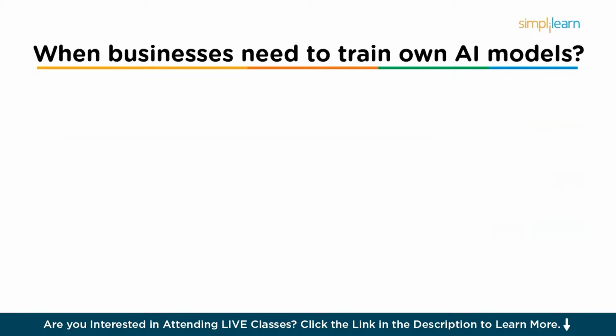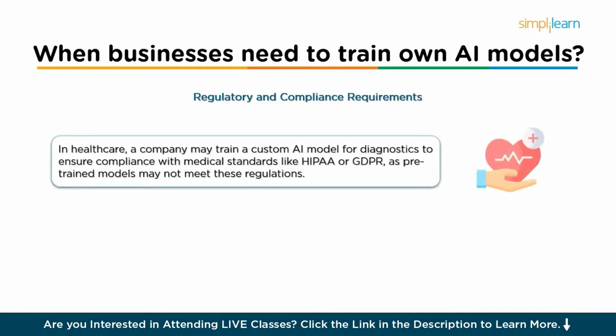Next, it can be used in cases of regulatory and compliance requirements. Certain industries are highly regulated and require AI systems that meet strict legal and ethical standards. As you know, pre-trained models may not comply with these regulations, and businesses may need to build their own models. For example, a healthcare company might need an AI system for diagnostic purposes that complies with medical standards. Pre-trained models might not meet these standards. So training a custom model ensures compliance with these legal frameworks.